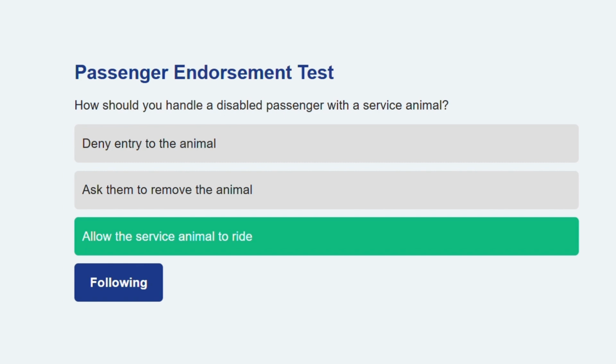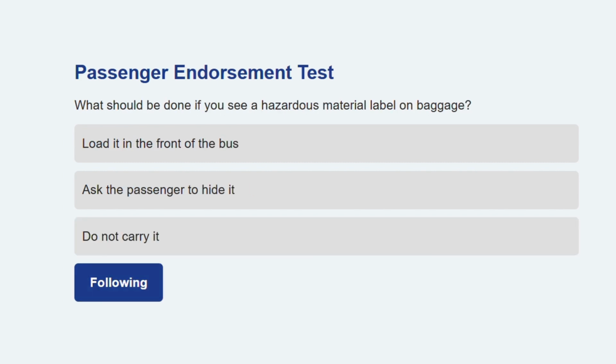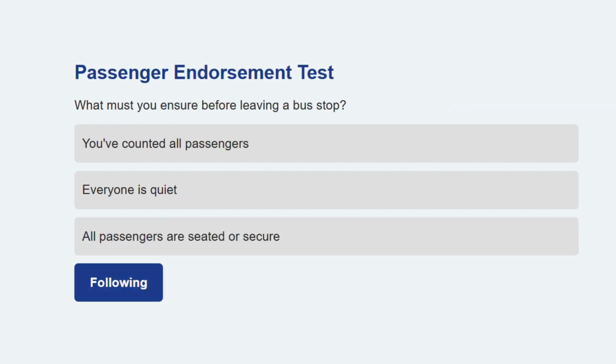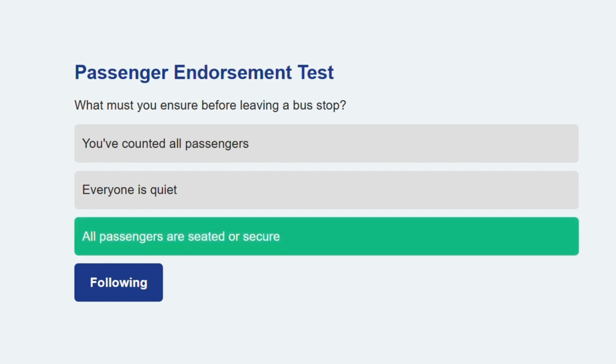Moving right along, what should be done if you see a hazardous material label on baggage? Do not carry it. Hazardous materials are not allowed on passenger buses. Let's see the next question. What must you ensure before leaving a bus stop? All passengers are seated or secure. This prevents injuries during movement.